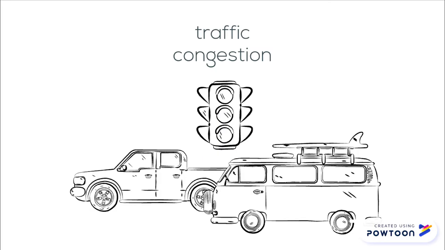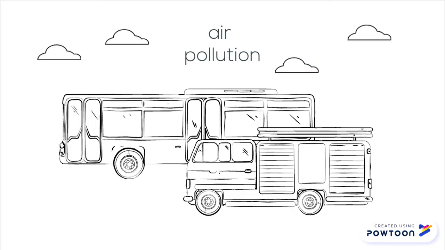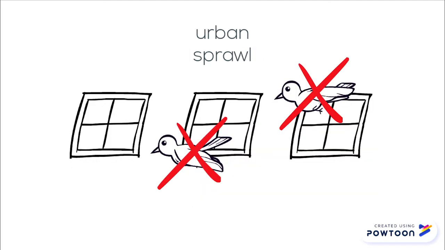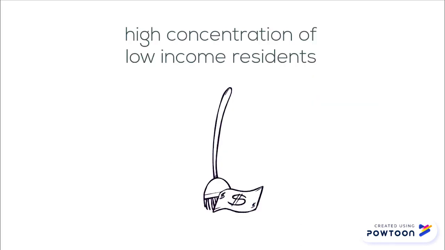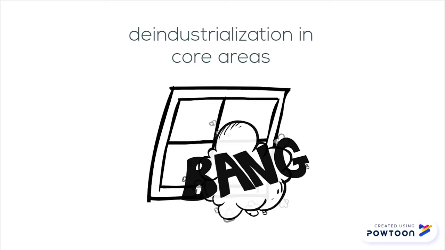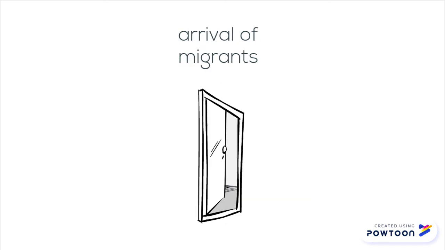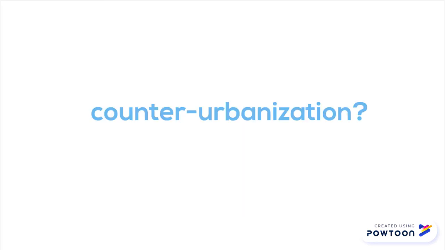Traffic congestion due to increased commuting. Air pollution due to increased use of cars. Urban sprawl which threatens animals and plants as well as destroys farmland. High concentration of low-income residents, meaning less diverse socio-economic groups in the inner city. Deindustrialization in core areas which raises unemployment rates. And lastly, arrival of migrants to fill in the void, take on low-pay sector work, and fuel economic growth.